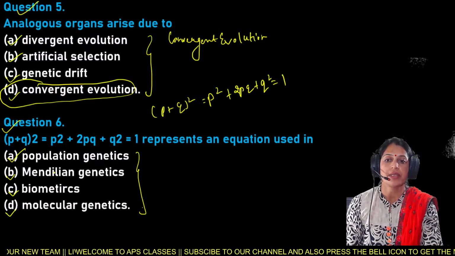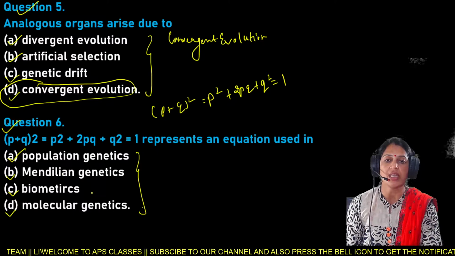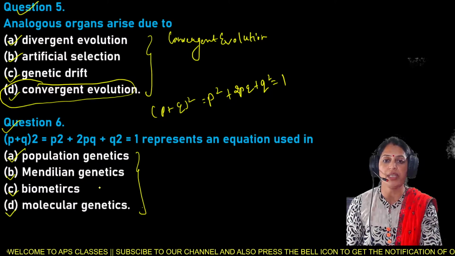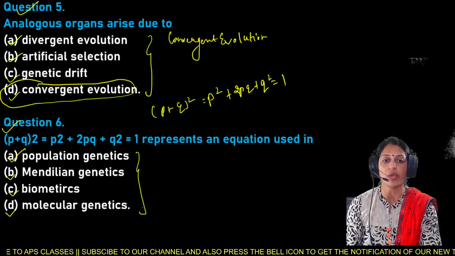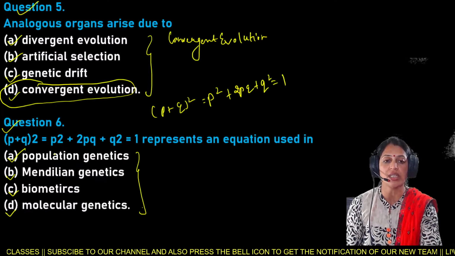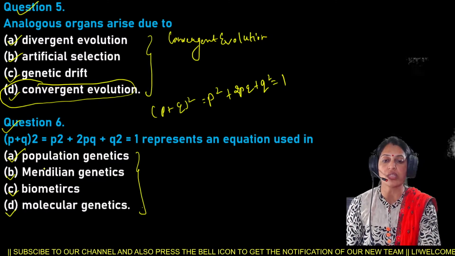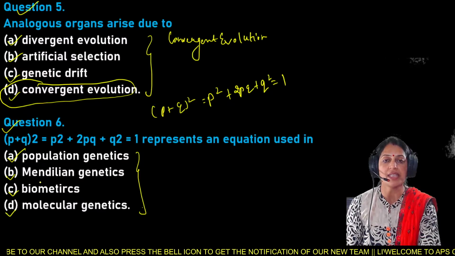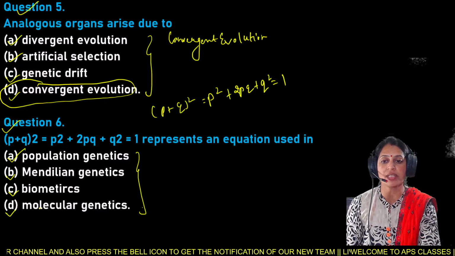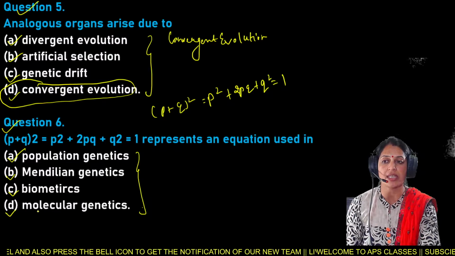Yes, beta. (p + q)² = p² + 2pq + q² = 1 represents an equation, and that equation is used in population genetics, Mendelian genetics, biometrics as well as molecular genetics. And it is the question number 6.